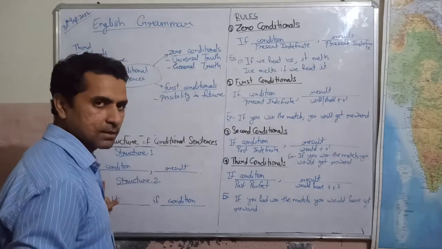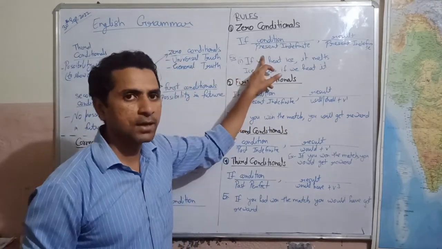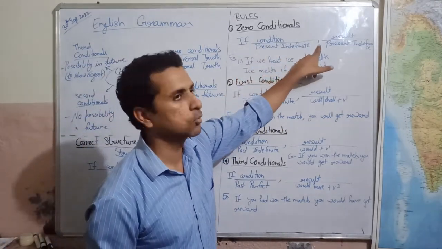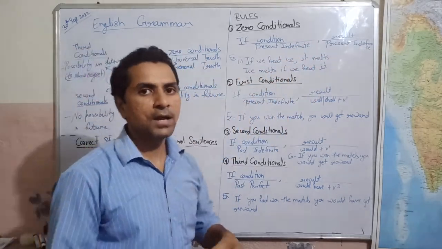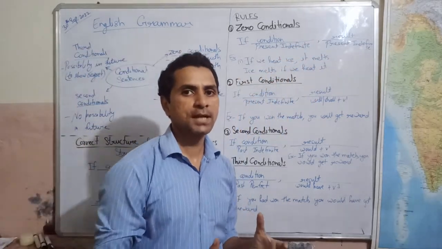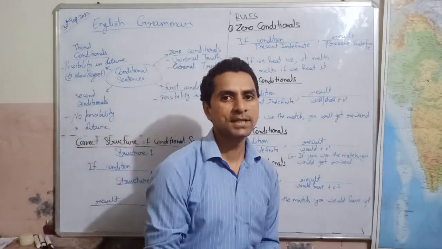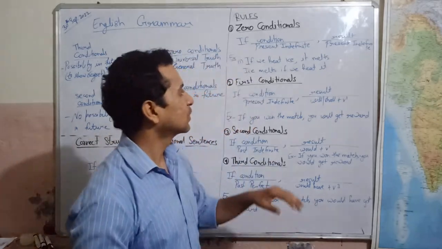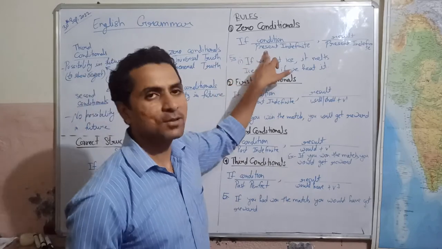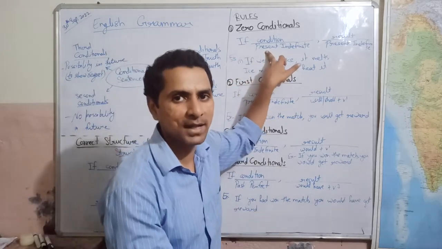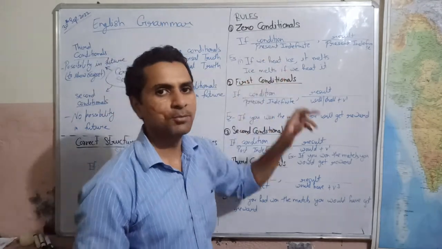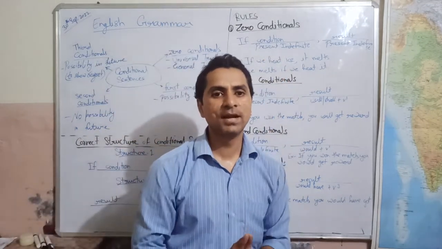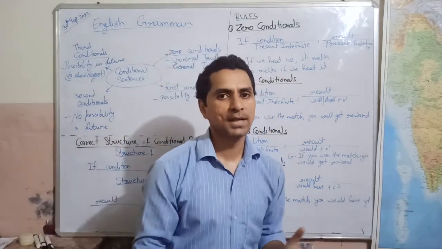We have seen the structure. First of all we write if, then condition, then we place a comma and result. This is the structure. And what about the rule? Which tense will be used in these types of sentences? We can see here the condition is made in present indefinite tense. In zero conditionals, the condition is made using present indefinite tense or present simple tense.